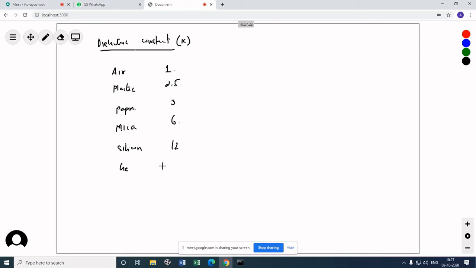How much was it? No, germanium is 15 or 16. 16, let's say. Germanium is approximately 16. They can vary here and there. Now water, I hope you know what NTP is, at 20 degrees centigrade is 80, and at 25 degrees centigrade it is 78. So water is also a dielectric.